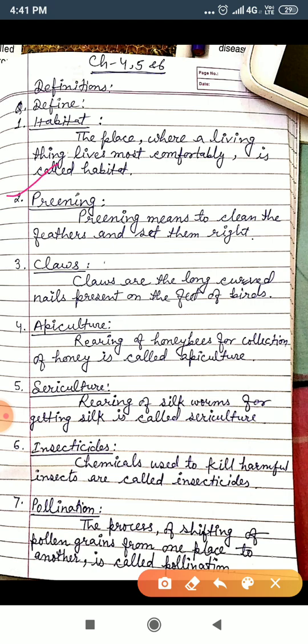That is preening. See this, preening. Preening means to clean the feathers and set them right. Okay.